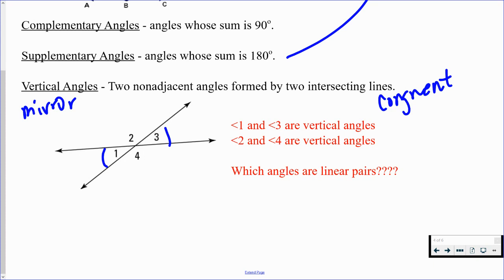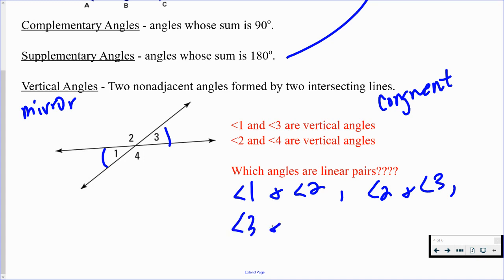Now, let's also talk about linear pairs. We have some linear pairs here. Angle 1 and angle 2 are a linear pair. Angle 2 and angle 3 are a linear pair. Angle 3 and angle 4 are a linear pair, and angle 4 and angle 1 are a linear pair. So we have a lot of things going on, even with just 4 angles. We have 2 sets of vertical angles and 4 sets of linear pairs. There's a lot that can happen with a problem like this, where they may want us to solve for angle measures, or they may have equations like we saw before with the bisectors. Let's take a look at some of those.